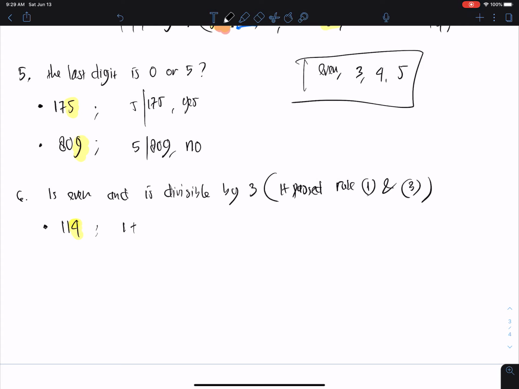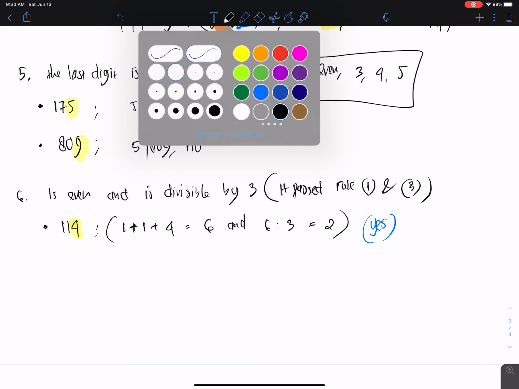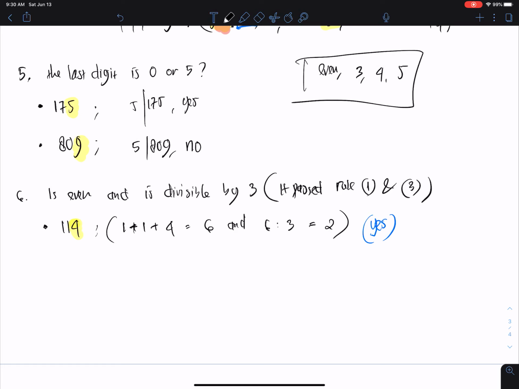So 1 plus 1 plus 4 is equal to 6, and we know that 6 divided by 3 is equal to 2, which is a whole number. Okay, so then we can tell that 114 is an even number, also divisible by 3. So this is a yes. So it's possible that one number can pass more than one divisibility rule, like this one, for example.